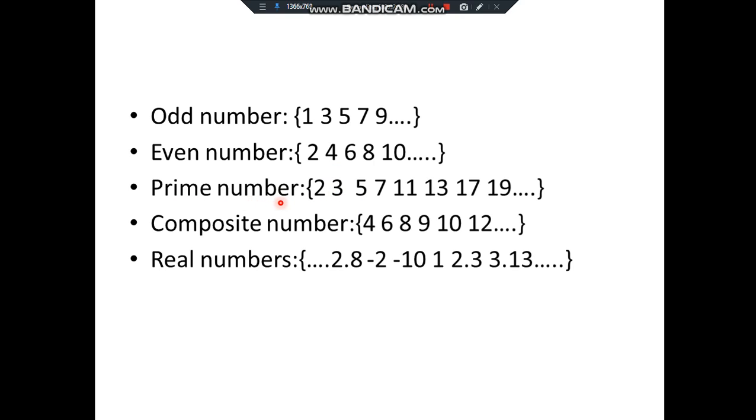The numbers other than prime numbers are composite numbers. Keep in mind the smallest prime number is 2, and 2 is the only even number that is a prime number. Get my point? 2 is the only even number that is a prime number. All other even numbers are divisible by 2. Then real numbers are nothing but all numbers, that is natural numbers, whole numbers, odd numbers, even numbers. All numbers together form the real numbers. Even decimal numbers also come under real numbers.